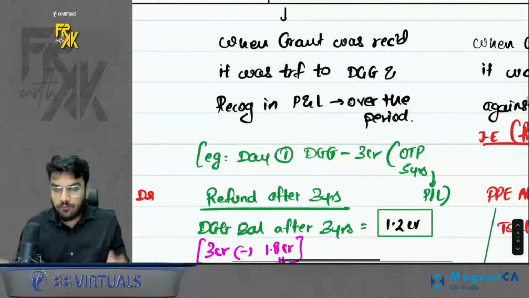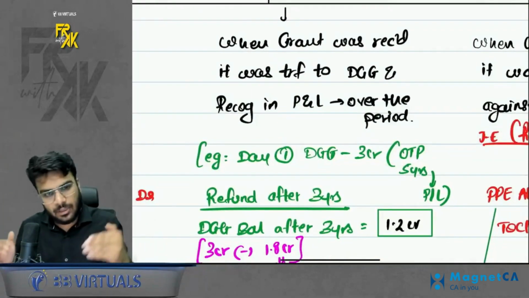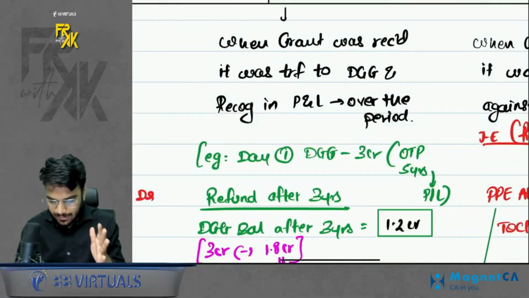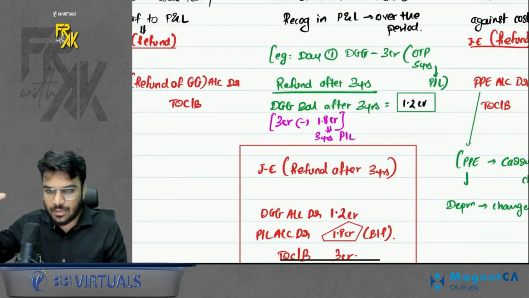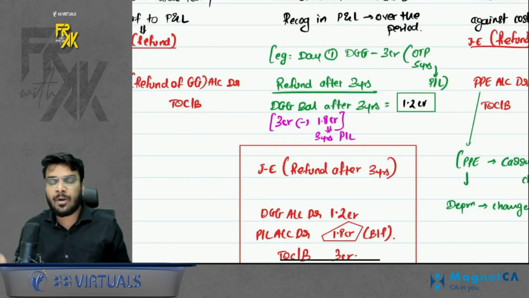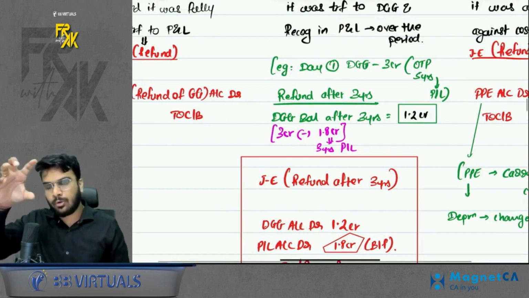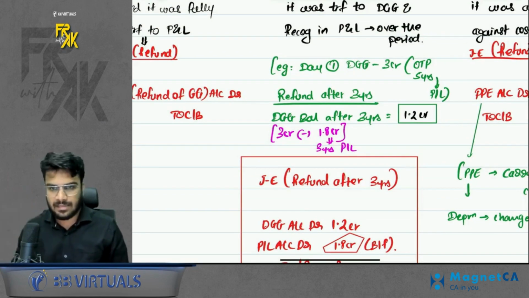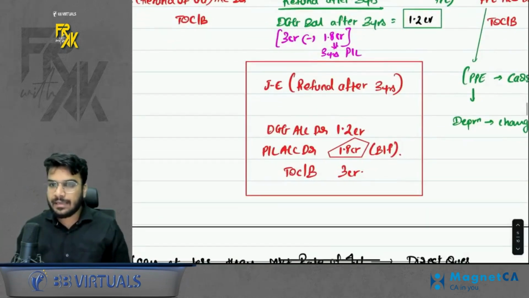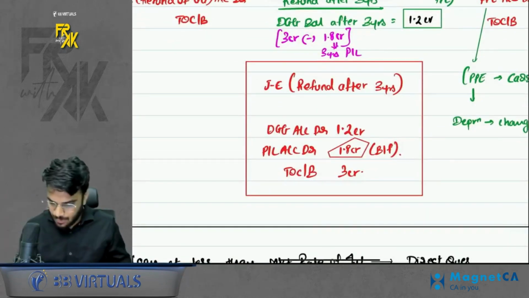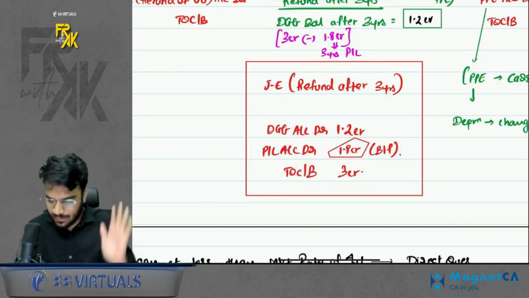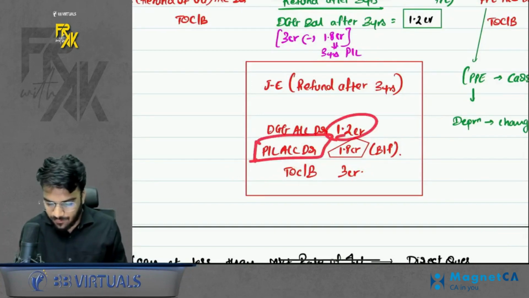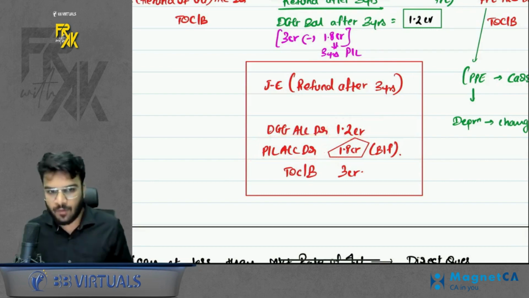Acha. What if when the grant was received, you transferred it to DGG? In that case, when it becomes refundable, you will also refund from DGG only. But it is possible that DGG might not have the full balance. Let's say when you took the grant, DGG was 3 CR. On the date of refund, DGG's balance was only 1.2 CR. So let's say you are refunding 3 CR. Up to the balance of DGG, you will debit the DGG 1.2 CR. The balancing figure you will debit from profit and loss.